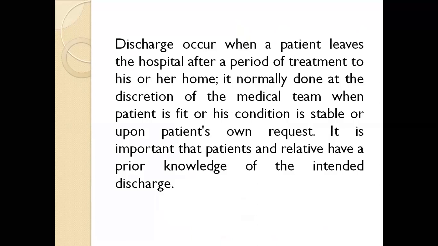So it is important that patients and relatives have a prior knowledge of the intended discharge. Without giving any prior knowledge to the patient or the relative, we cannot give discharge. We have to explain to the patient why we are giving discharge, about the treatment that is done. Now you can go home and you can continue your further treatment from home itself. So we have to give proper knowledge and prior information to the patient and patient party before discharge.